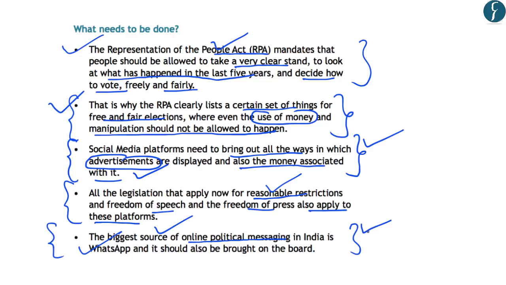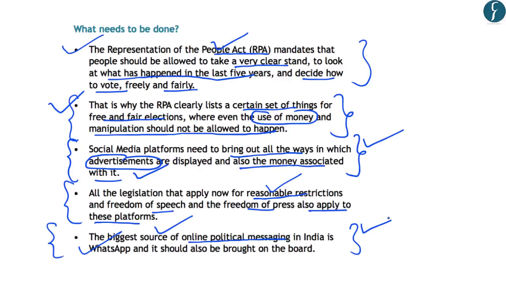And whatever information the Election Commission gets from these social media platforms needs to be made publicly available. And that is how the issue of invisibility in the case of online political advertisements can be targeted. So these are a few of the concerns related to online political advertisements. And further, these are some of the suggestions which have been provided for countering the issues generated because of online political advertisements.